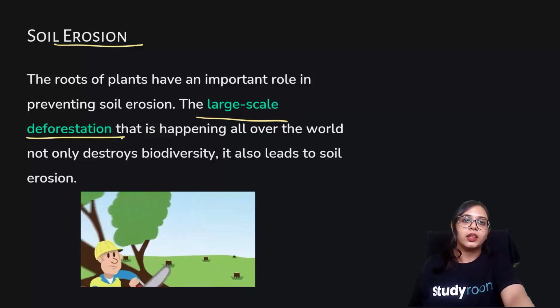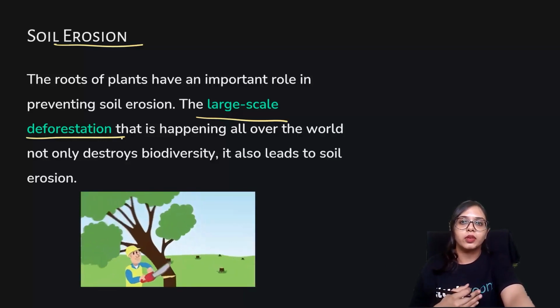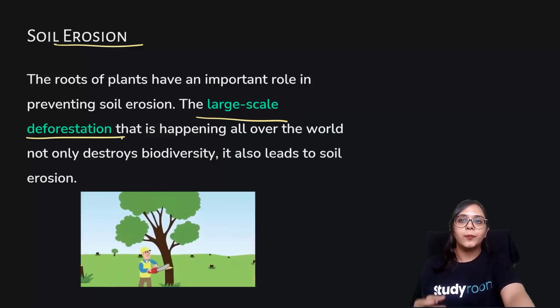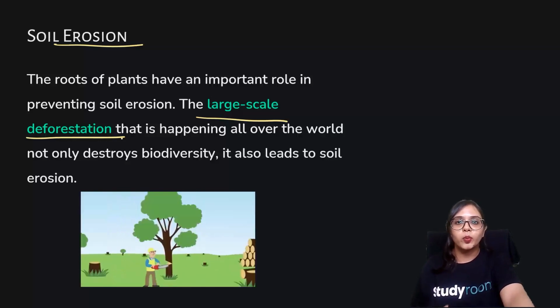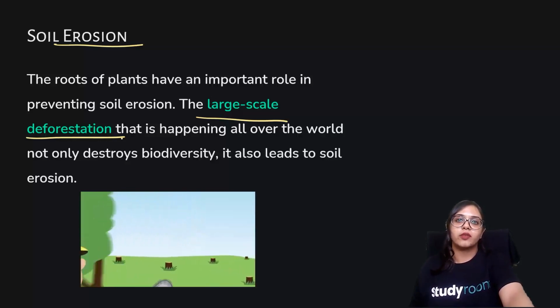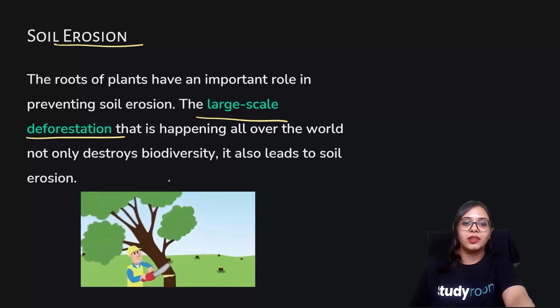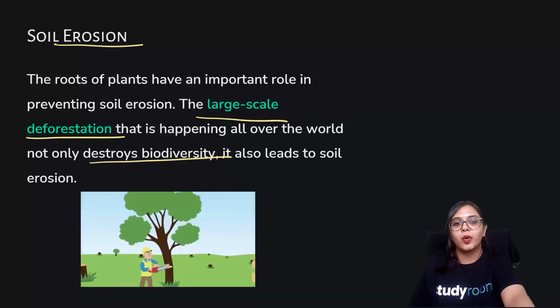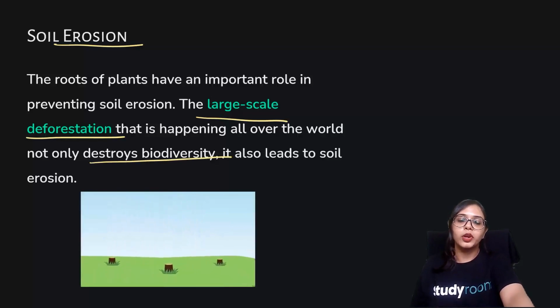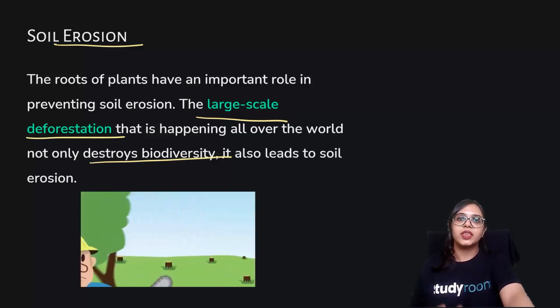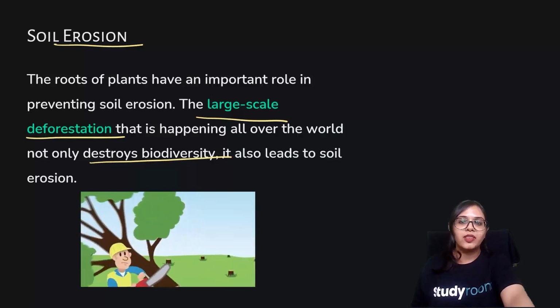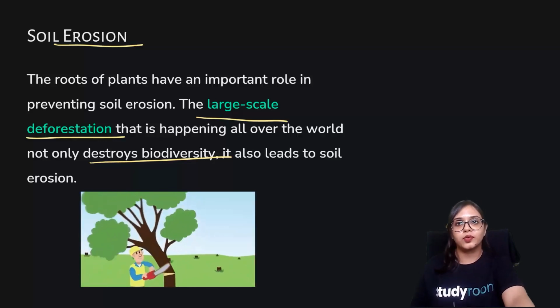So in the case of strong wind or in the case of flowing water, nothing is going to be there to prevent the topmost layer of the soil from being carried away. There would be no roots. So naturally, large scale deforestation not only destroys biodiversity, means it not only destroys the living organisms that are living upon all those trees, but it also leads to soil erosion.